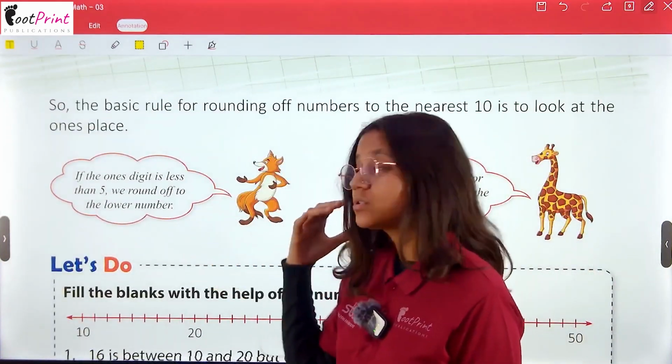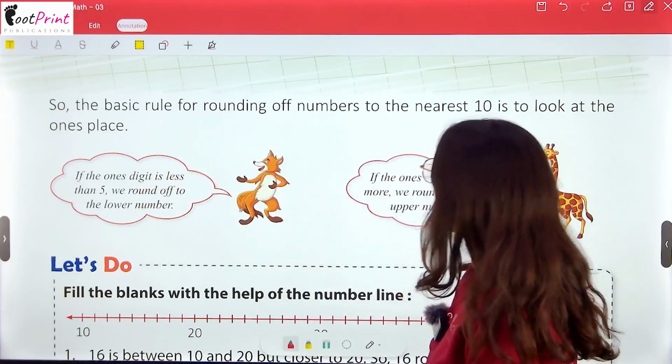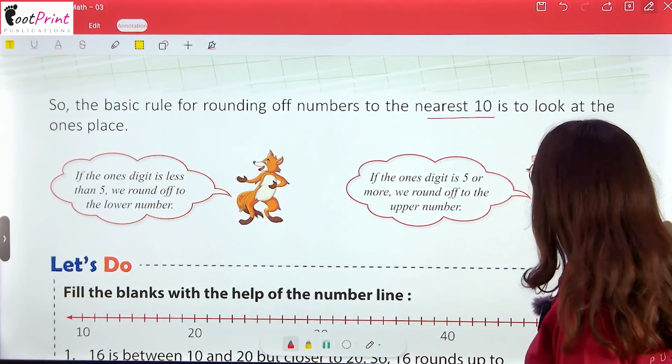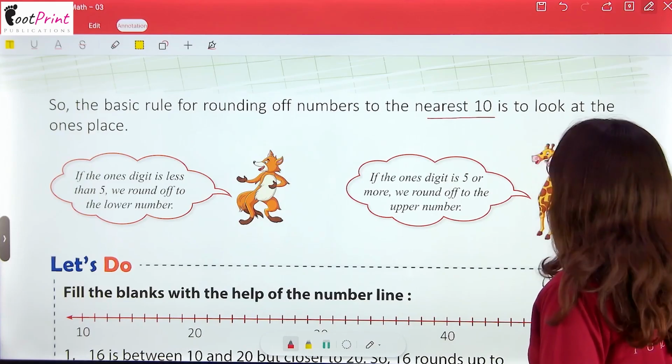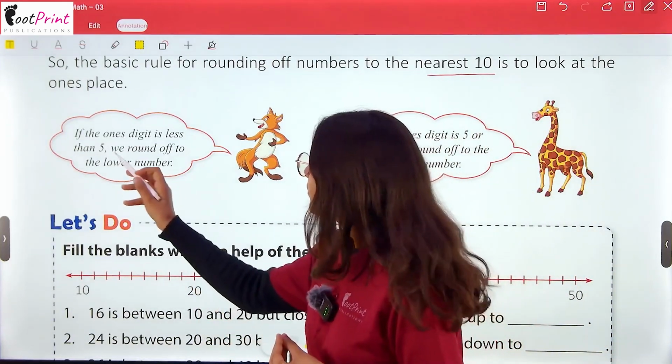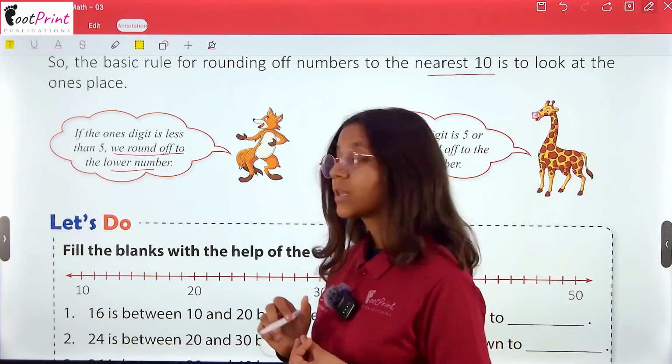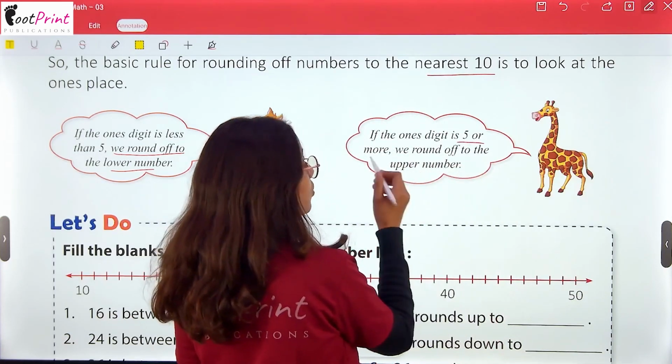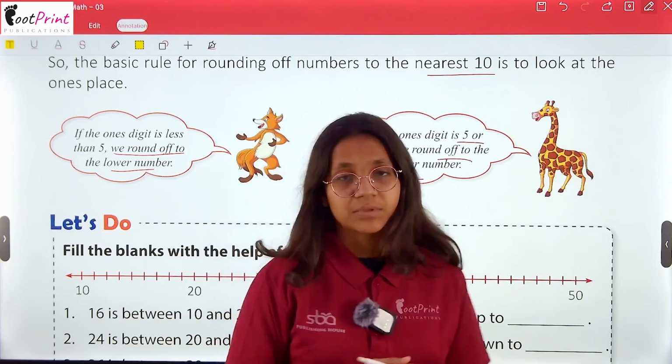So now understood. The basic rule for rounding off numbers to the nearest 10 is to look at the ones place. If the ones digit is less than 5, we round off to the lower number. And if the ones digit is 5 or more, we round off to the upper number.